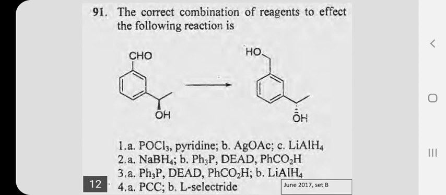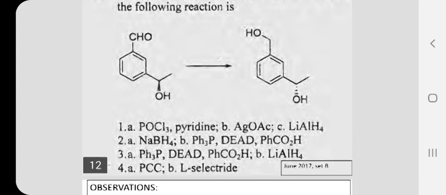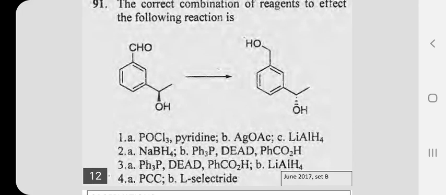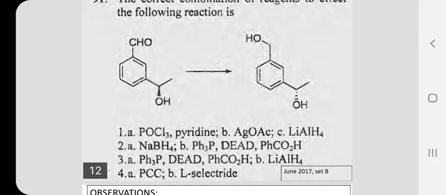The correct combination of reagents to effect the following reaction is, see, you have an aldehyde. In this aldehyde, the OH group configuration is specified. Look at the product. The configuration seems to be inverted. That is the notable change. The second notable change is that the aldehyde is reduced. It is a chemical reaction. Reduction of the aldehyde, and the hydroxyl group is inverted. See, the inversion of configuration is a notable change.